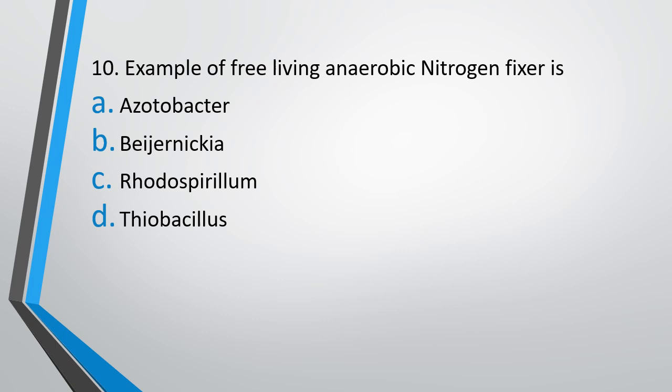Question 10. Example of free-living anaerobic nitrogen fixer is Azotobacter, Beijerinckia, Rhodospirillum, Thiobacillus. The correct answer is option C. Rhodospirillum is the example of free-living anaerobic nitrogen fixer.